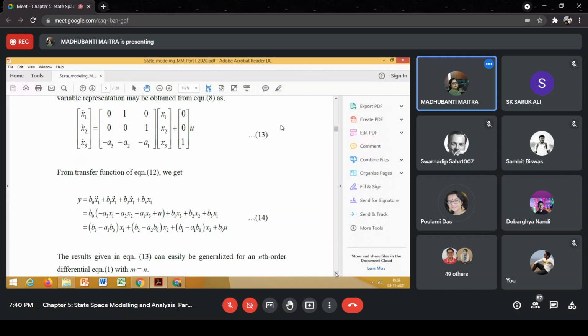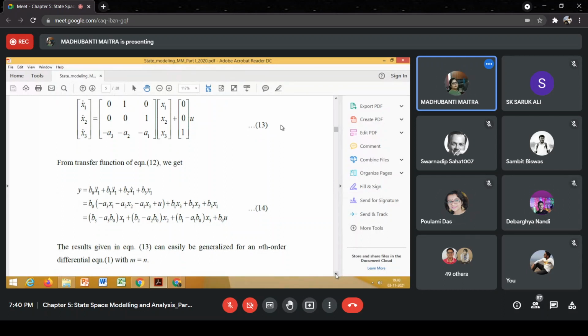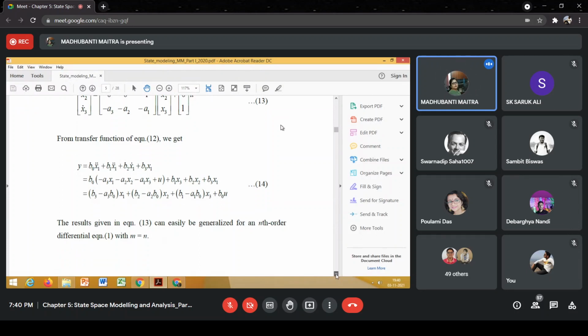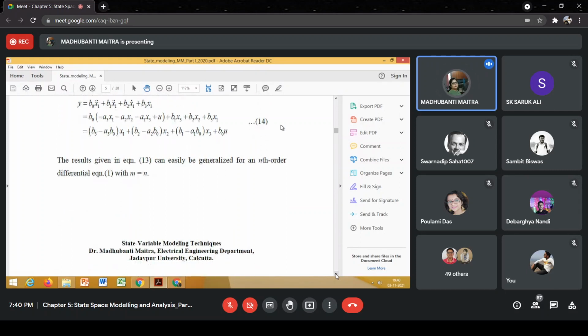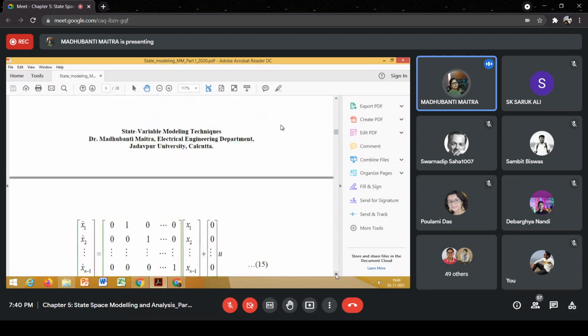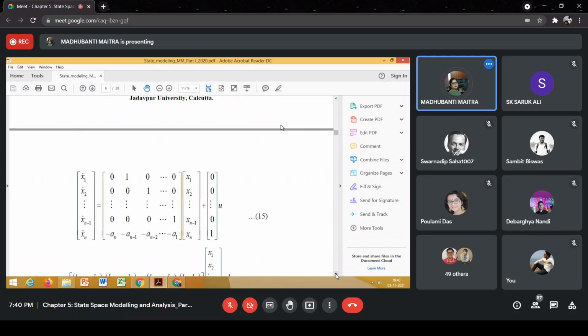So now we have derived the state model, because this is our state equation and this is our output equation, for a third order system. Now we can generalize this, and for a general nth order system we can write down the state model in this way.